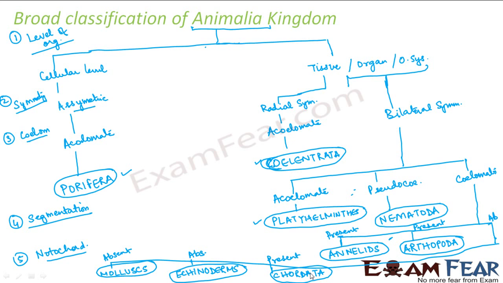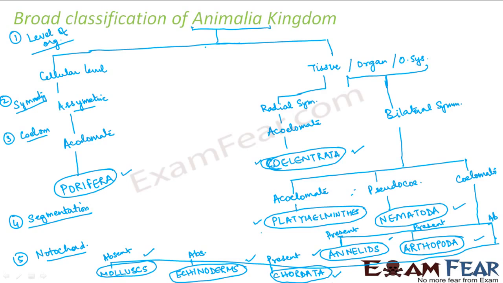So this chart roughly tells you how these different parameters which we have discussed so far were utilized to classify the Animalia kingdom. We ended up with these phyla: Porifera, Coelenterata, Platyhelminths, Nematoda, Annelids, Arthropoda, mollusks, echinoderms, chordata. These were some of the important phyla under the Animalia kingdom.